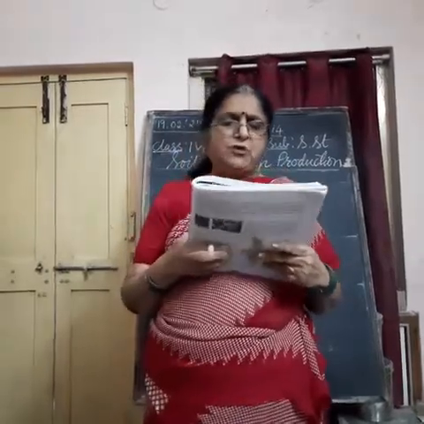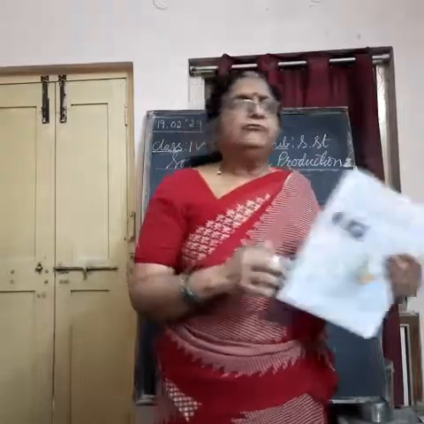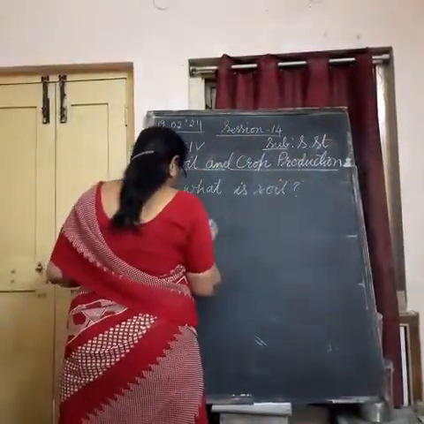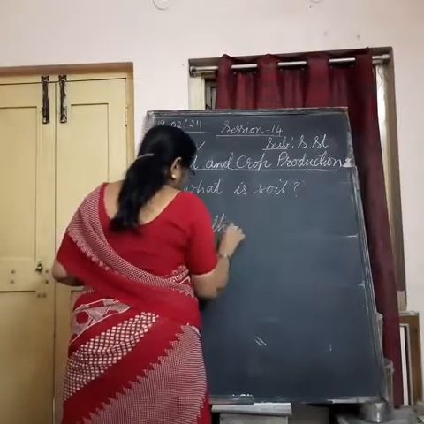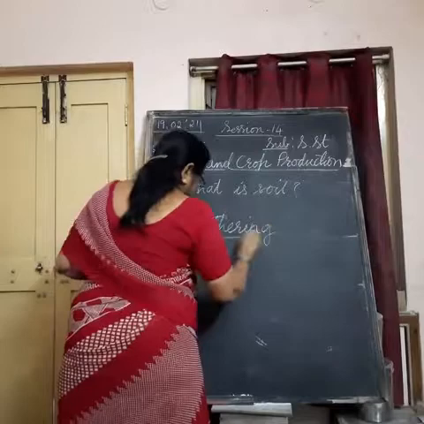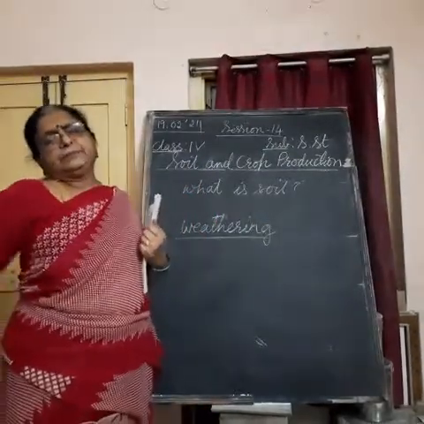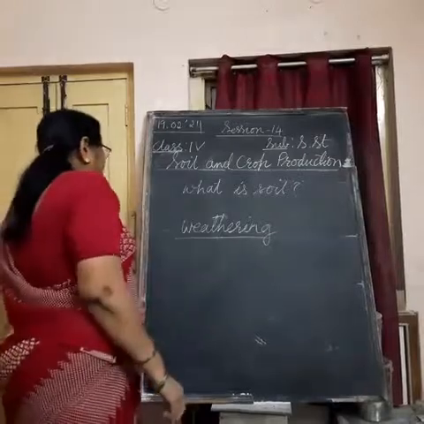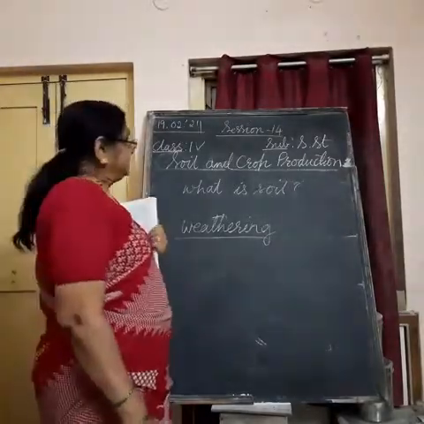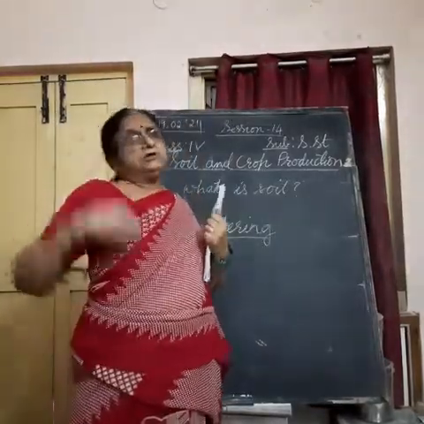The soil is formed due to the process of weathering. What is weathering? Soil is formed due to the process of weathering. Weathering means breaking up of the stones, rocks, etc. Soil is formed by the process of weathering. Weathering is not done within 1 or 2 days. It takes millions of years.